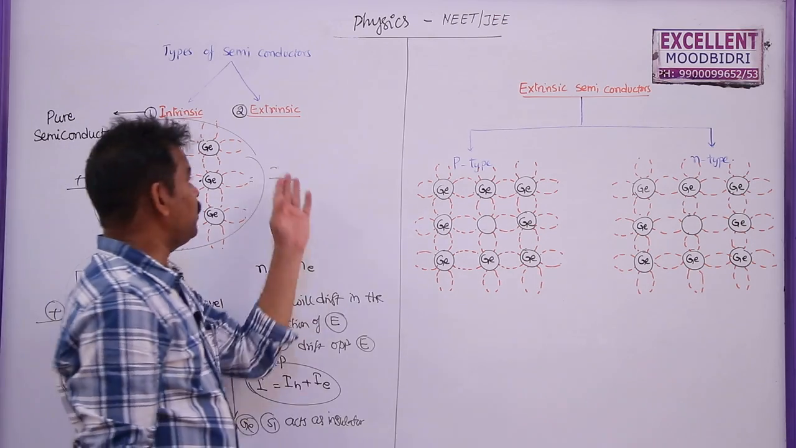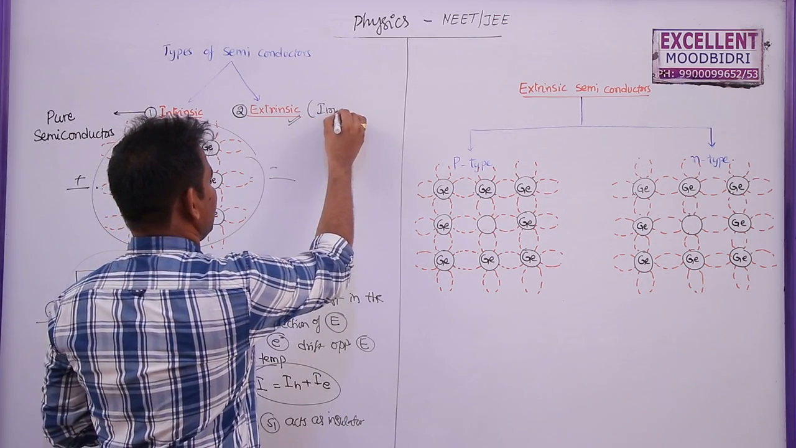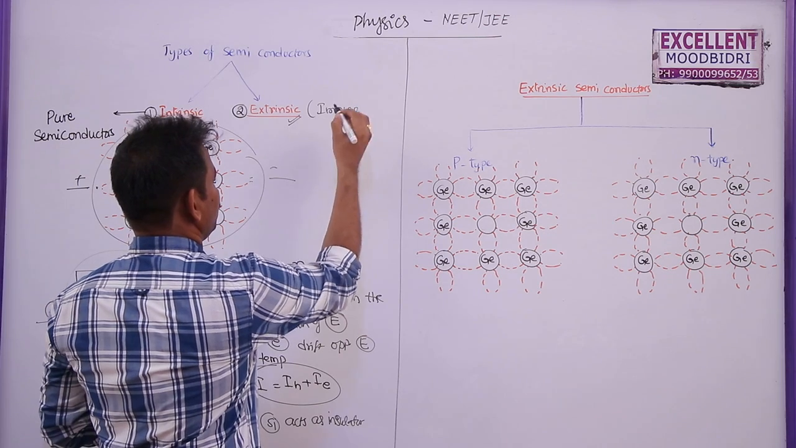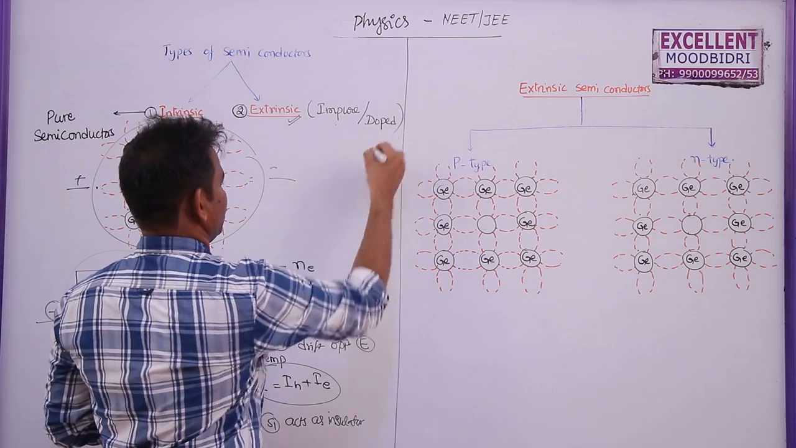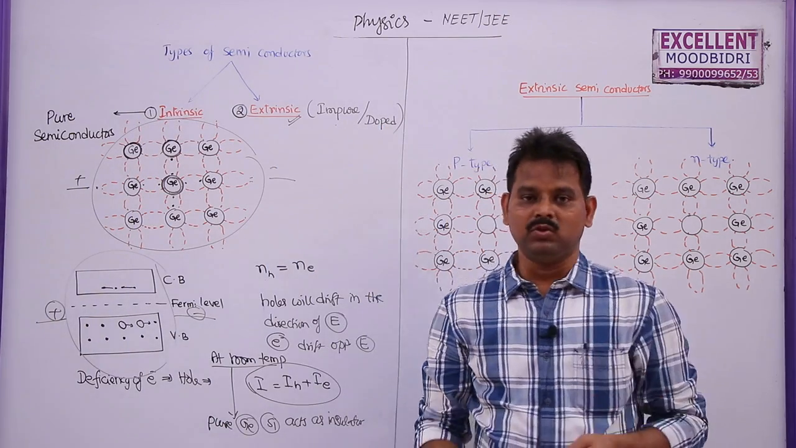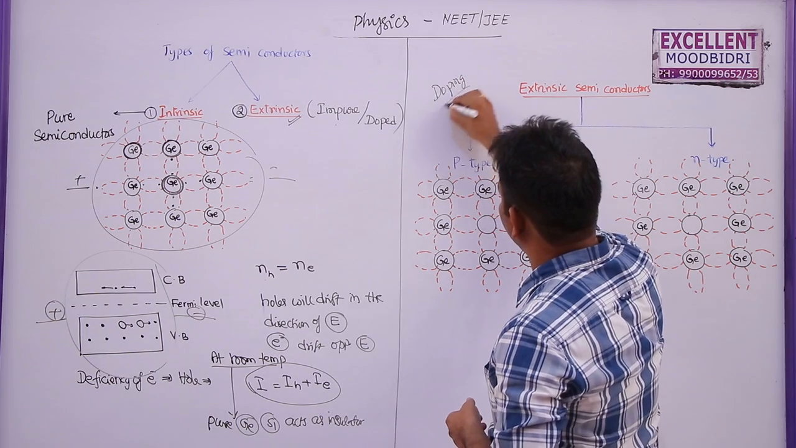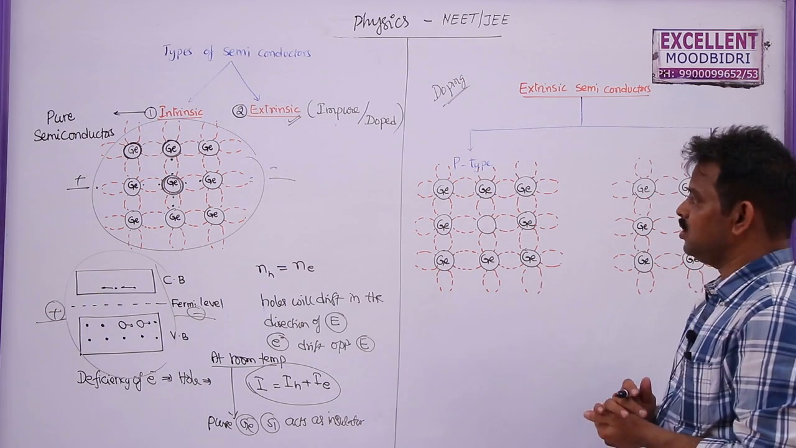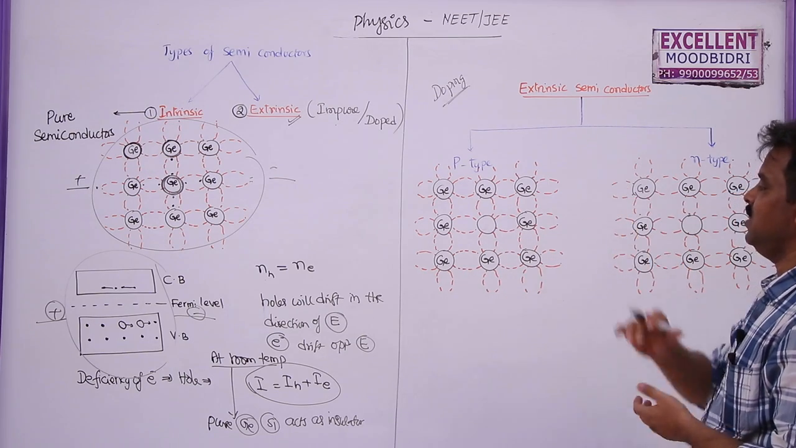Now we will come to the second type. This is extrinsic semiconductors, also called impure semiconductors, also called doped semiconductors. So first of all, what is this doping? Doping is the addition of suitable impurities to increase the conductivity of a semiconductor.